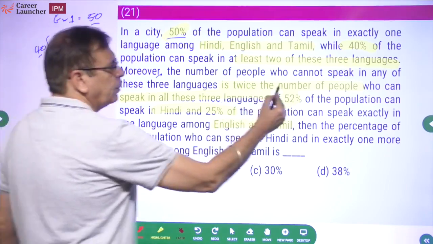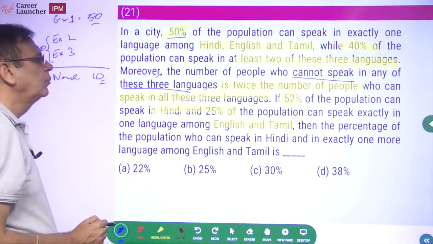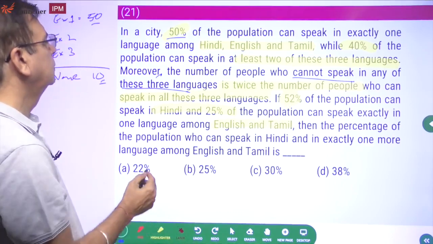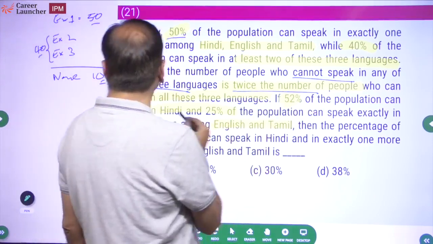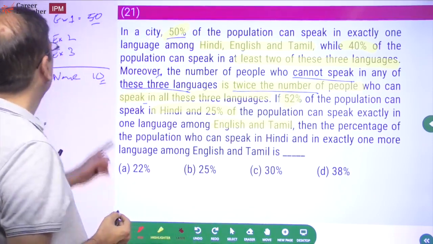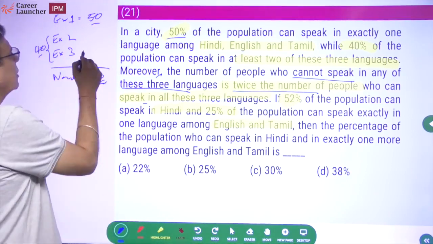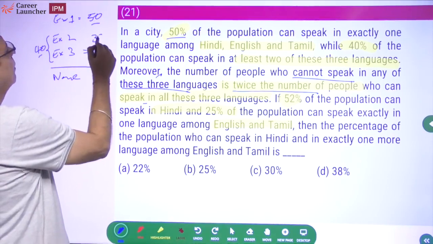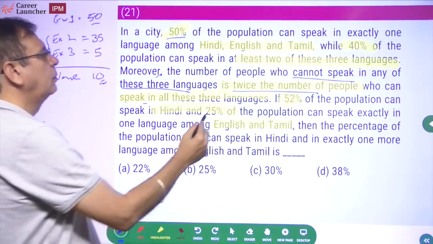Moreover, the number of people who cannot speak in any of these 3 languages, which is 10, is twice the number of people who can speak in all 3 languages. So this 10 is twice the number of people who can speak all 3 languages. So this is going to be 5. So if this is 5, this is 35. Okay, done. We have done up to here.